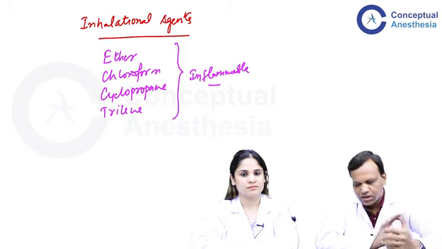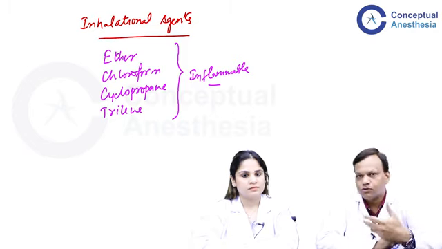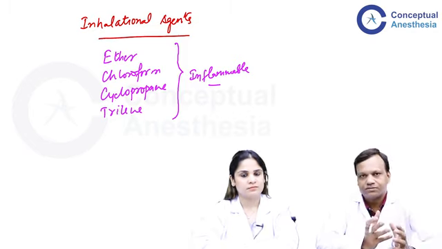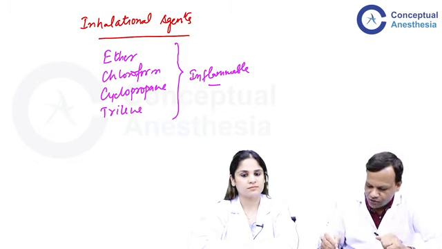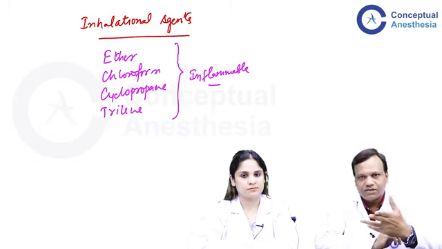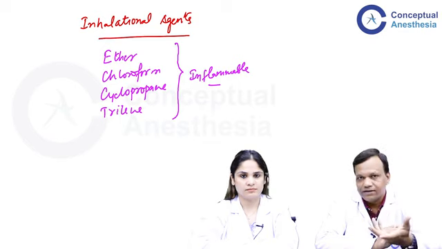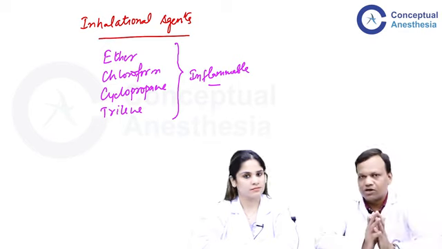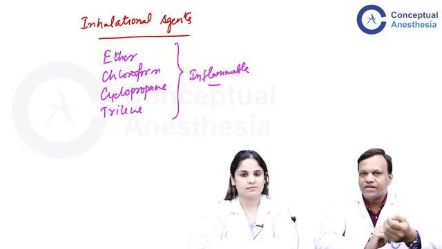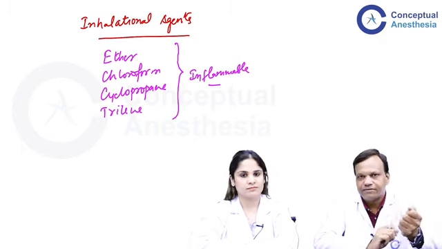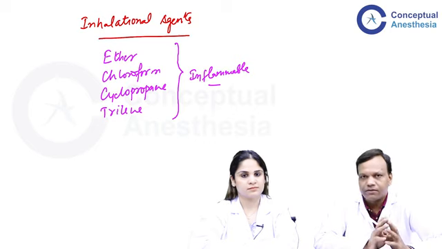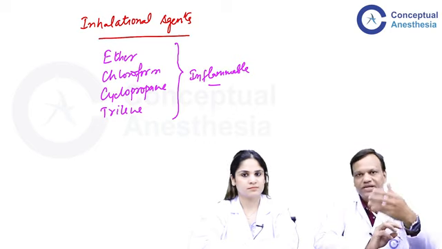But the question is, we are giving the anesthetic agent, we want to do surgery, from where does the heat come? Whenever we do any surgery, we will cut something. When we cut something, there may be bleeding and we may need to stop the bleeding. One way of stopping the bleeding is to find the blood vessel and ligate that. But practically that is not possible every time because there is a diffuse area from which bleeding is coming.